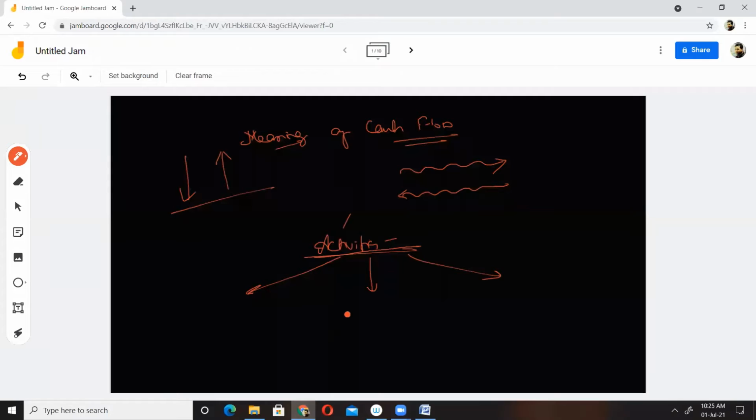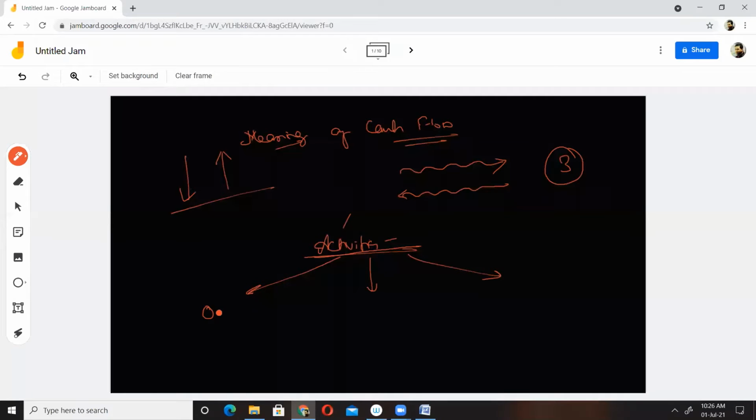Cash flow from dash activity. Remember, three activities were there. We have categorized cash flow into three activities. And these three activities are: operating, investing, financing. Exactly. Operating, investing, and financing. Very good.